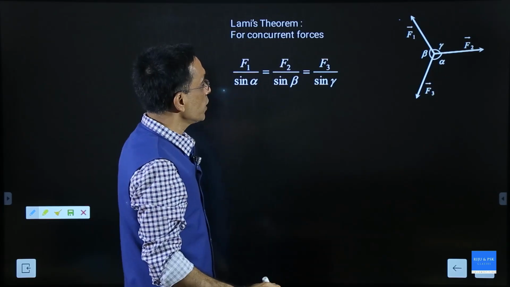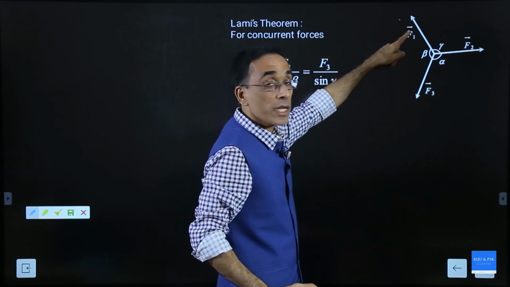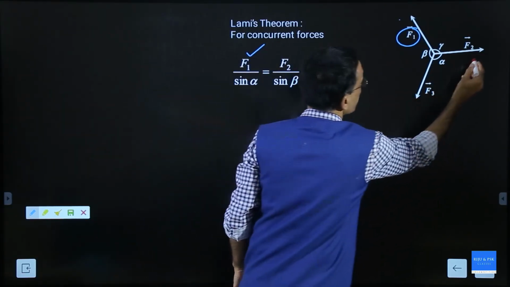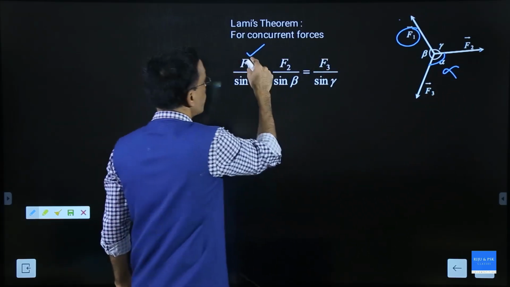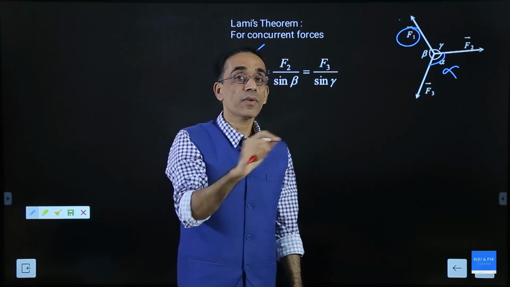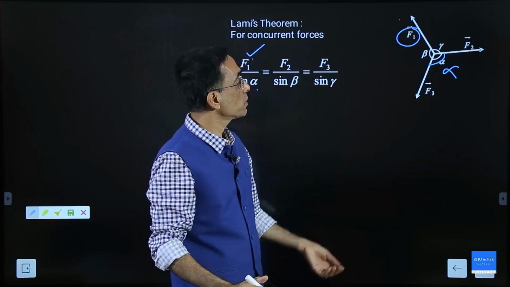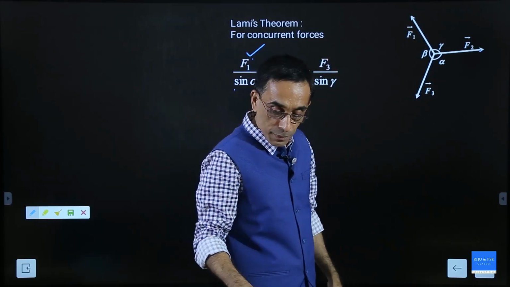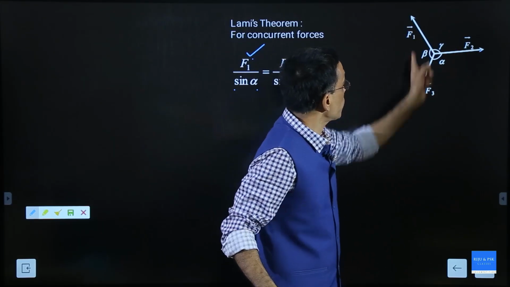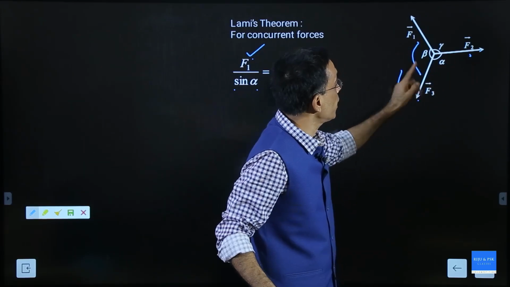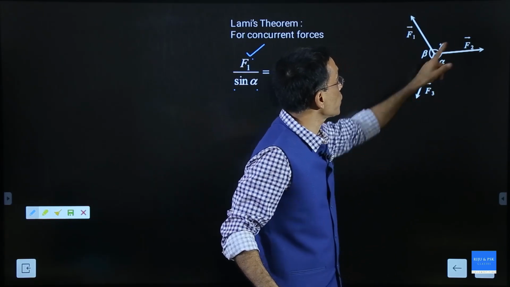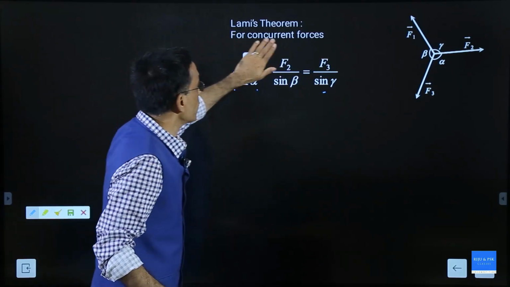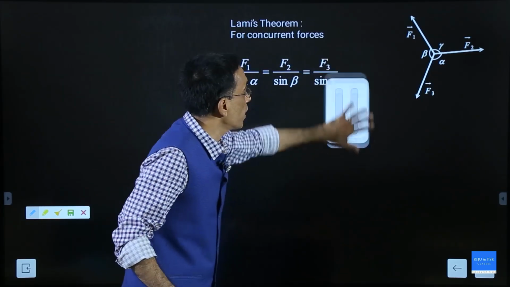In such cases, you can write this. You take the magnitude of one force divided by the sine of the angle between the other forces. This angle is alpha. F1 by sine alpha. Take one force divided by the sine of the angle between the other forces. Similarly, F2, and what are the other vectors? F1 and F3. F2 should be divided by sine beta, okay, and F3 should be divided by sine gamma, if it is balanced. So, this is a very easy tool to solve questions in equilibrium.